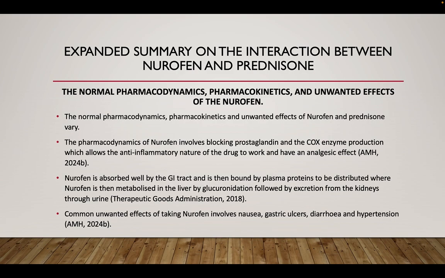Nurofen is absorbed well by the GI tract. It is then bound by plasma proteins to be distributed, where Nurofen is then metabolized in the liver by glucuronidation, followed by excretion from the kidneys through urine. Some common unwanted effects of taking Nurofen involve nausea, gastric ulcers, diarrhea, and hypertension.